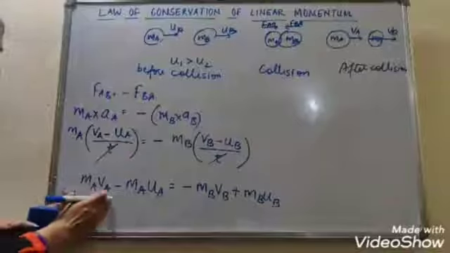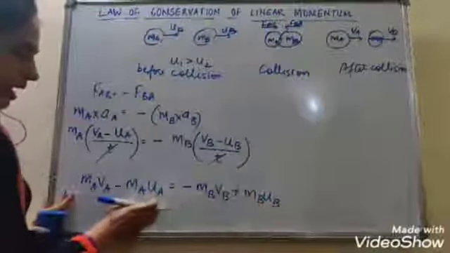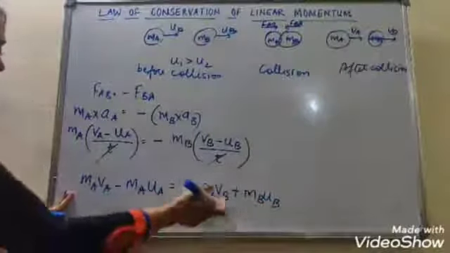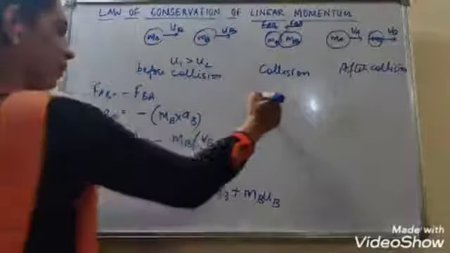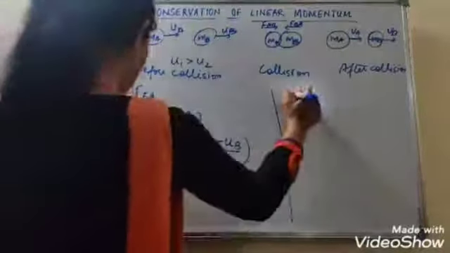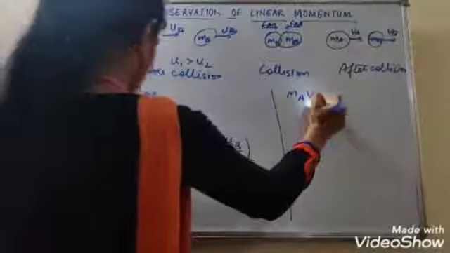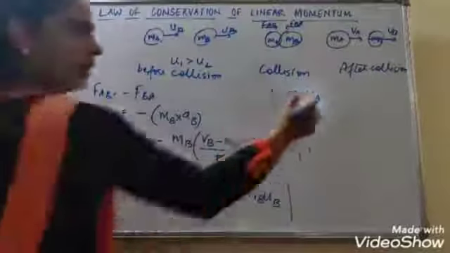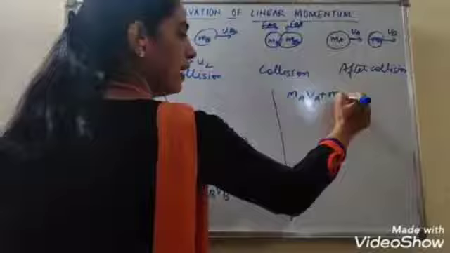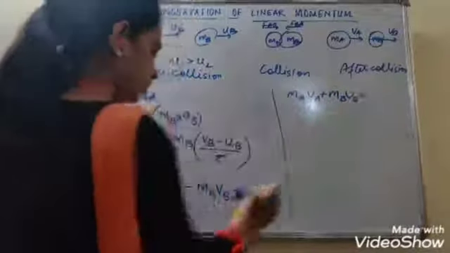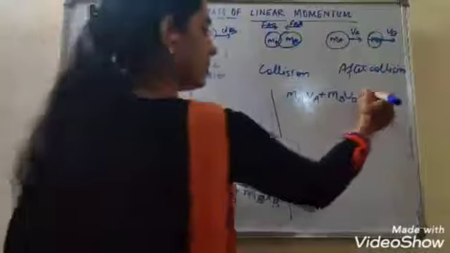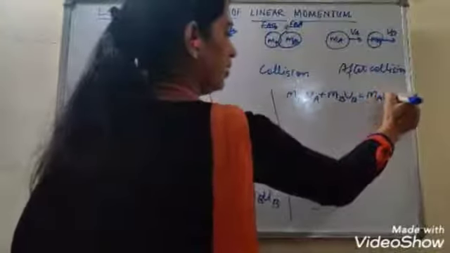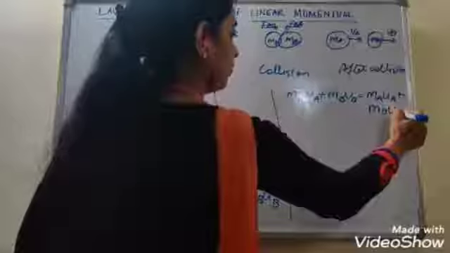Right? Now taking MAUA that side and MBVB this side. Okay, so we can write MAVA plus MBVB is equal to, when MAUA goes that side, that becomes plus MAUA plus MBUB.